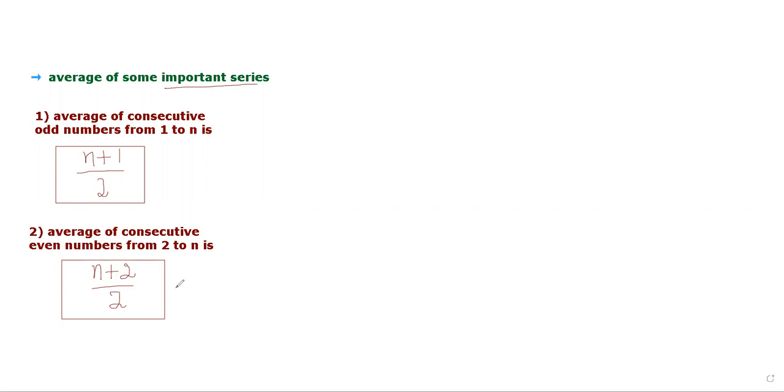One more important thing is that we have here from 2 to n. From 2 to n. That means you can't calculate your average from 0 here. No. For that, we have another formula. You can use this formula whenever you have to calculate the average from 2 to n. 2 to n means 2 to any number that the context gives you or you want to calculate. Clear? Later on, I will show you some examples. From those examples, you will get a crystal clear concept. So this was the other series.